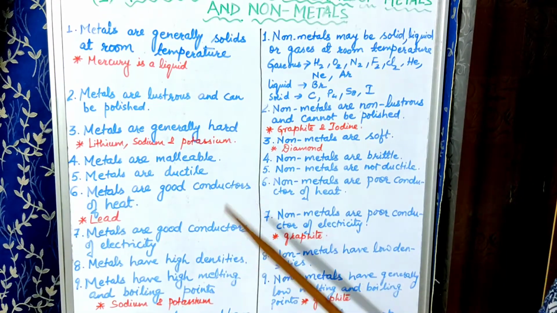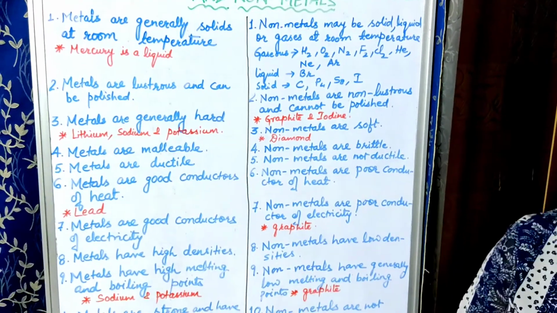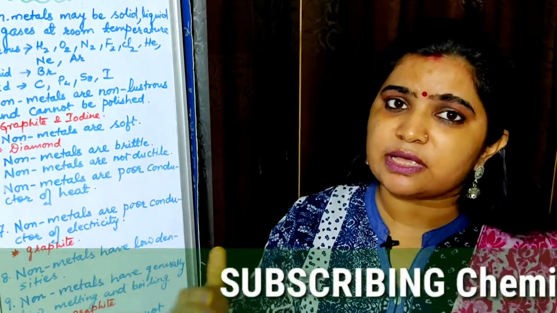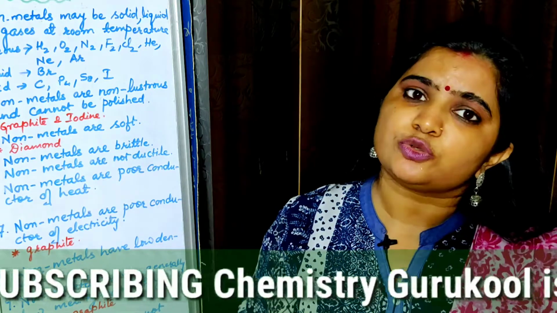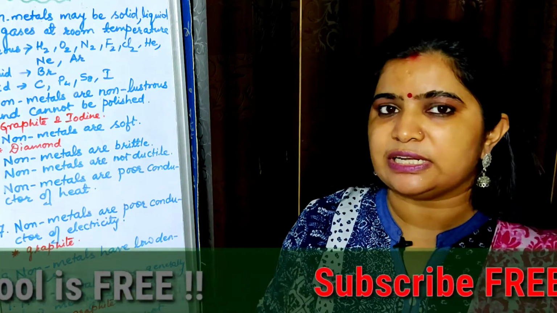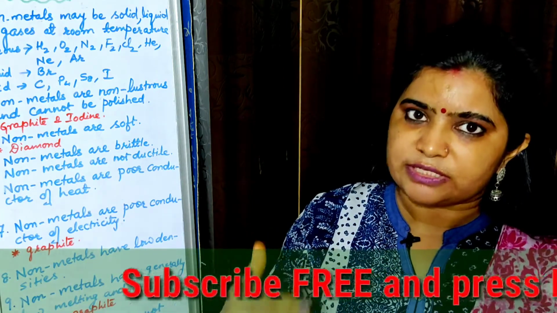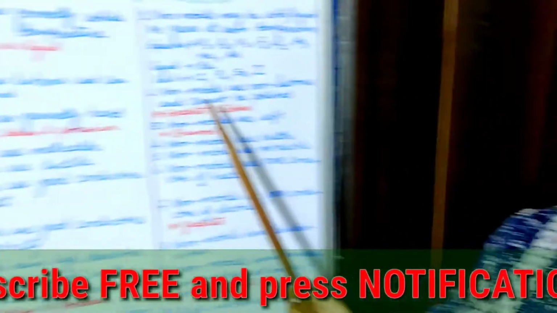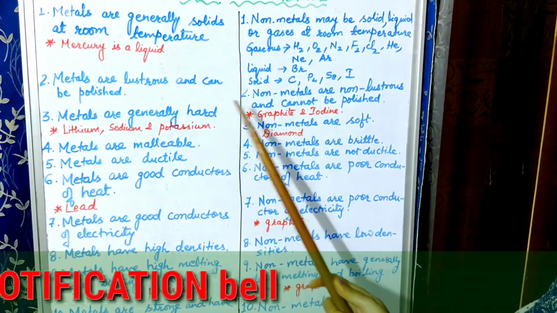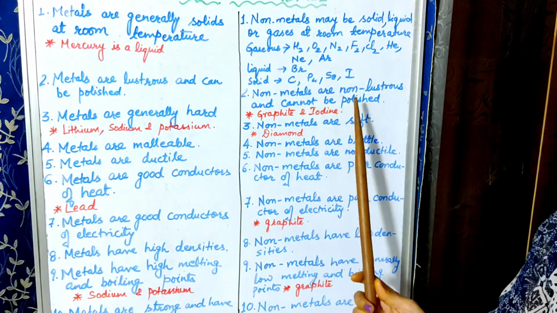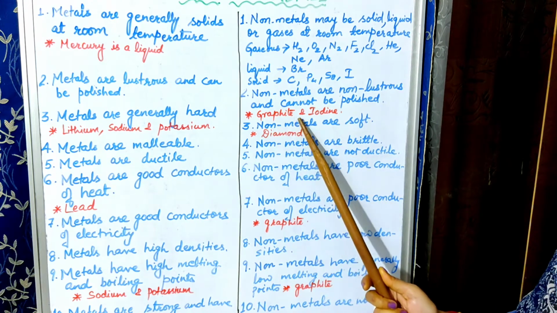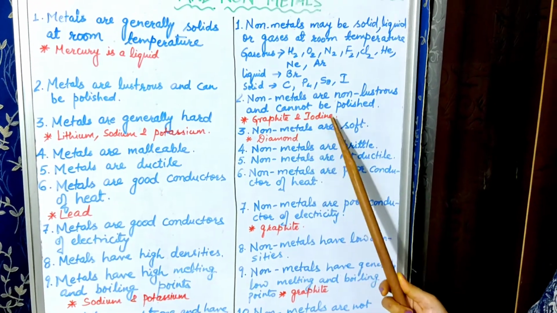You could have seen most of the metals when they are cut, they seem to be lustrous, but what happens after certain time? If it is exposed to atmospheric conditions, there must be corrosion, and due to corrosion the lustrousness fades away. Okay. Now next point related to this second point, in contradiction with the non-metals, non-metals are non-lustrous and cannot be polished. But one exception is there, children, that is graphite and iodine also.